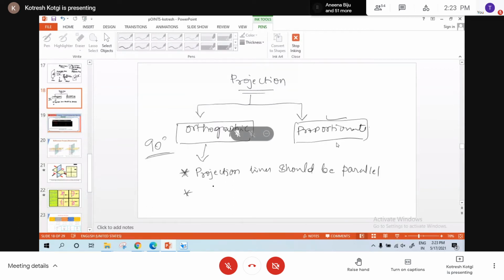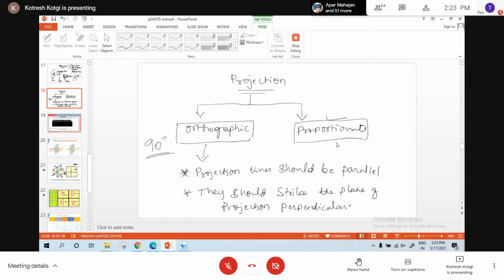Parallel, and they should strike the plane of projection perpendicularly. You're getting my point? Yes, sir. Ortho means 90, perpendicular.